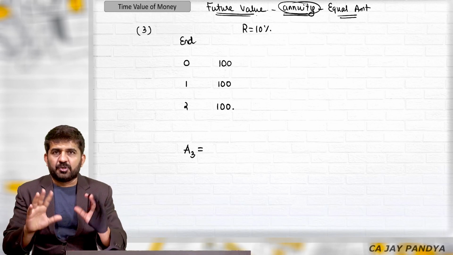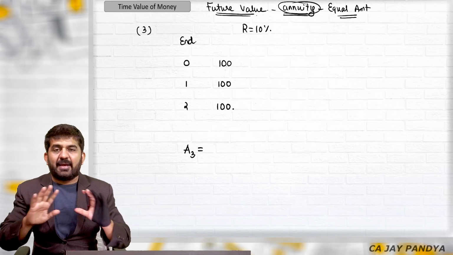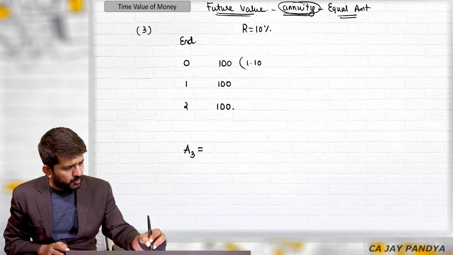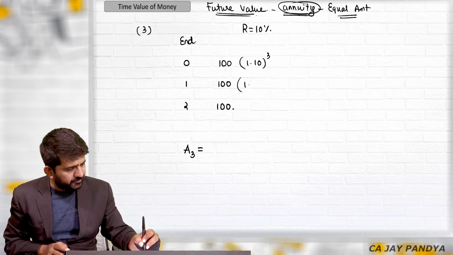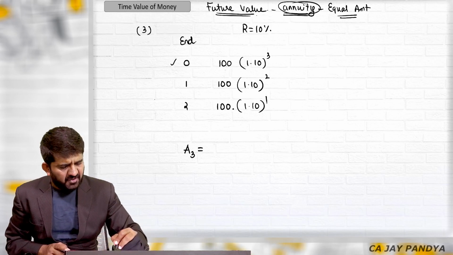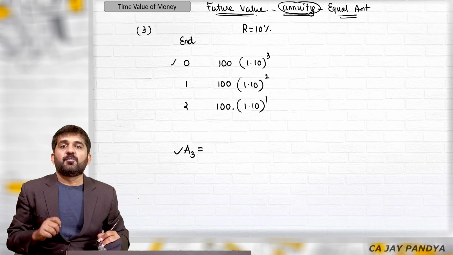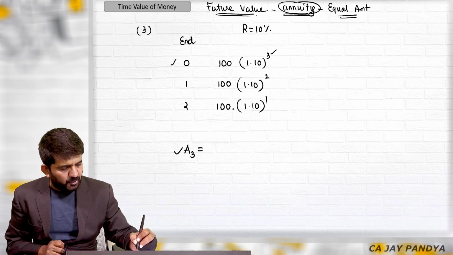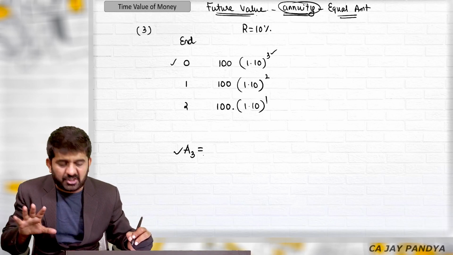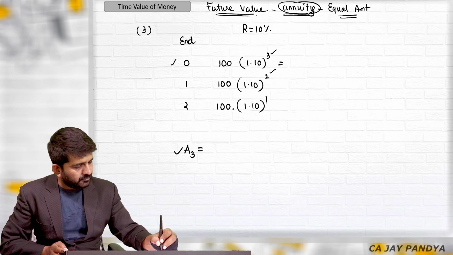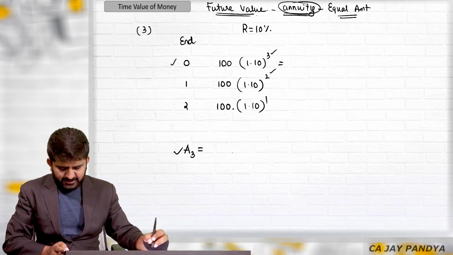Now, sir, the question is same, just the figures are same, everything is going to remain same. You are correct. It is 1.10 raised to 3, 1.10 raised to 2 and 1.10 raised to 1. You can logically also see: if you invest something today and if you withdraw at the end of third year, you will be getting 3 years' interest. Same way, if you invest 100 rupees at the end of first year and withdraw at the end of third year, you will be getting 2 years' interest. You can find out the answer.